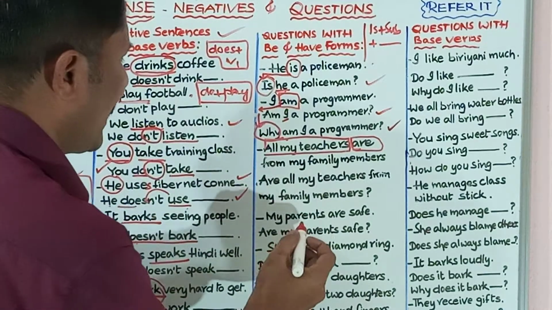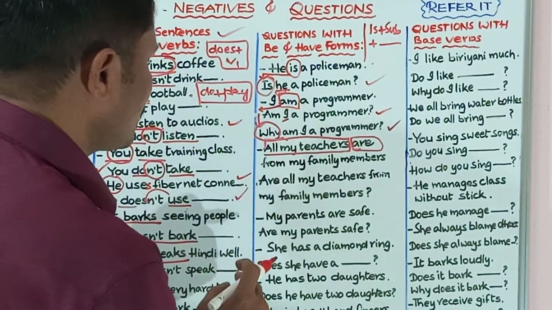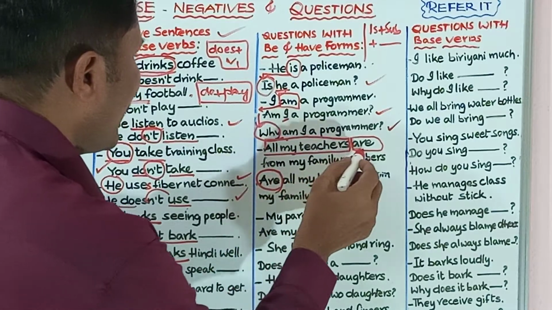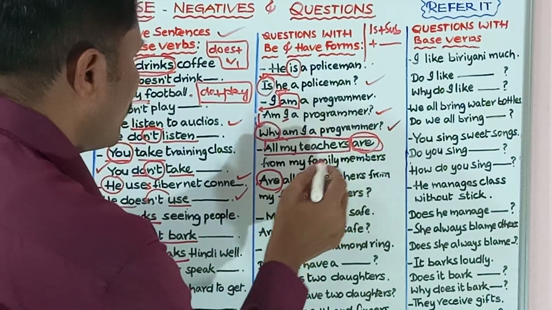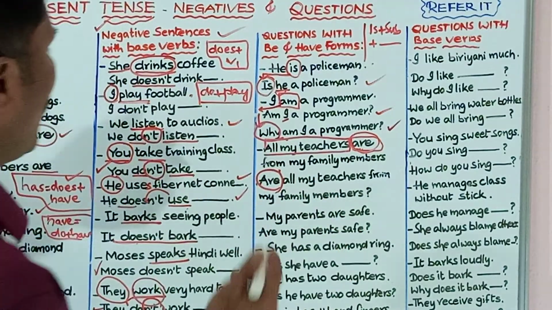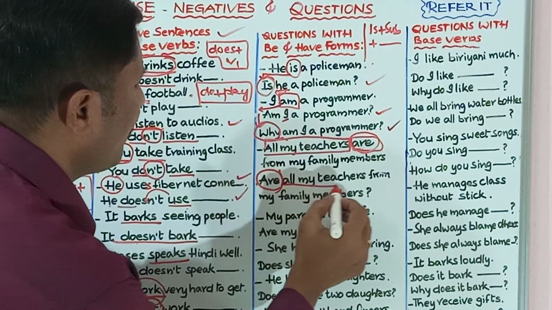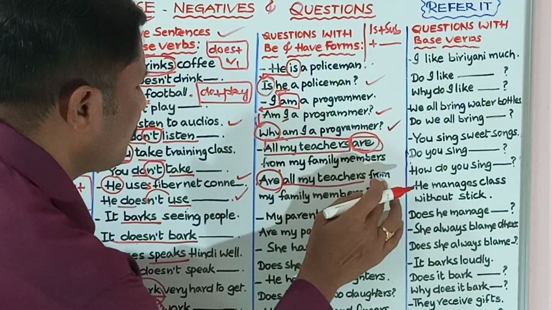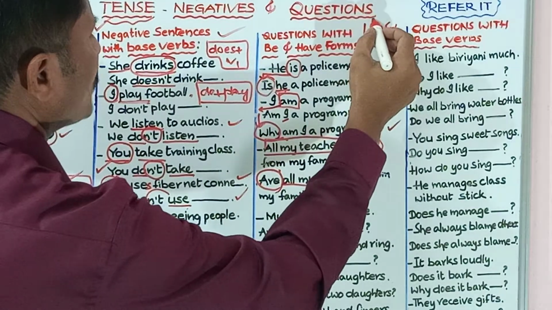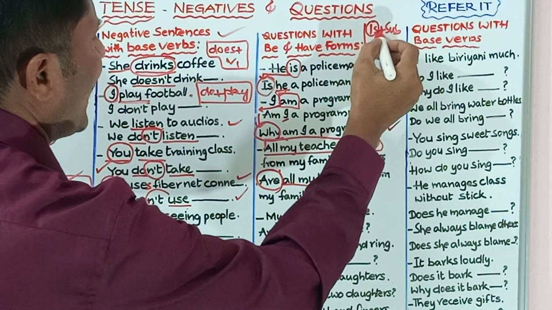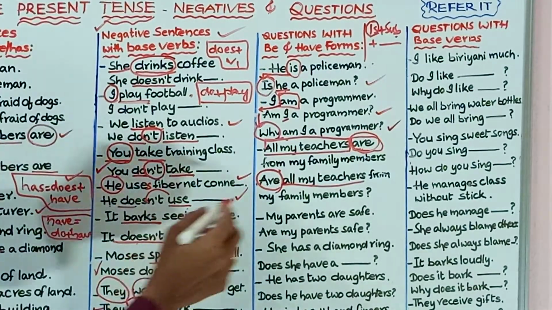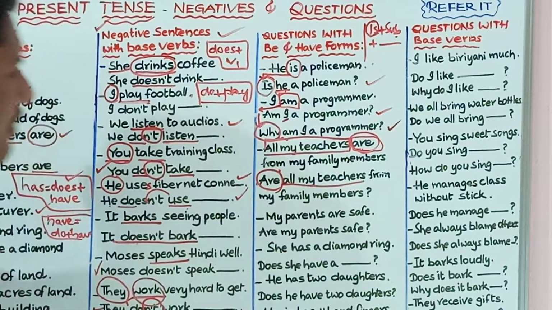Then how do you frame a question for this? Just bring this are, bring this helping verb or be form to the beginning of the sentence. Then it will become a question. So you have to frame questions like this. First be form or have form, be form plus subject plus something else. Then: are all my teachers from my family members?